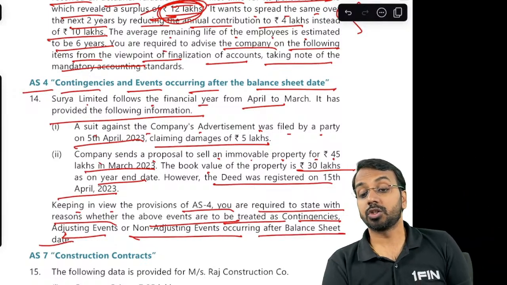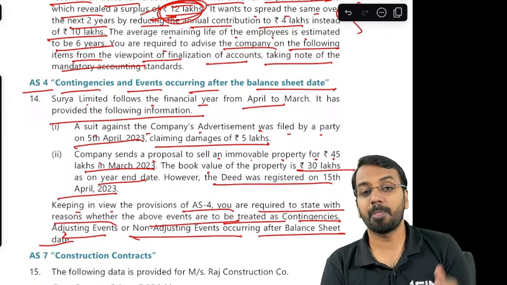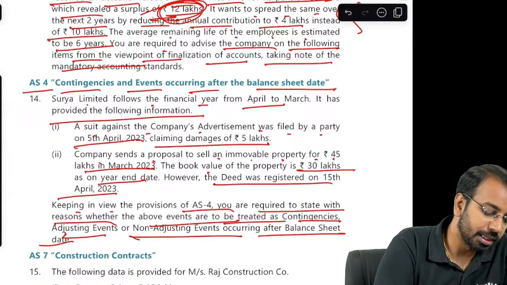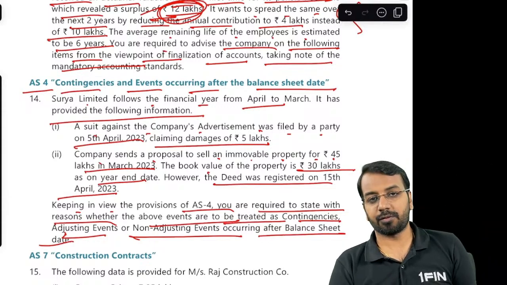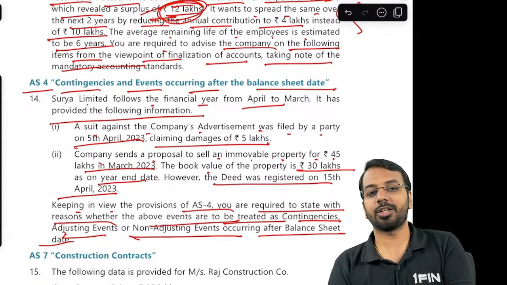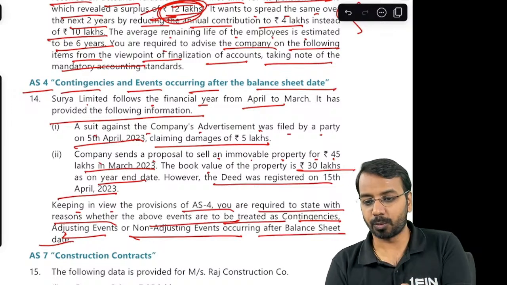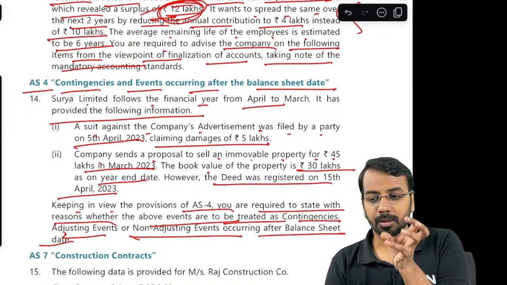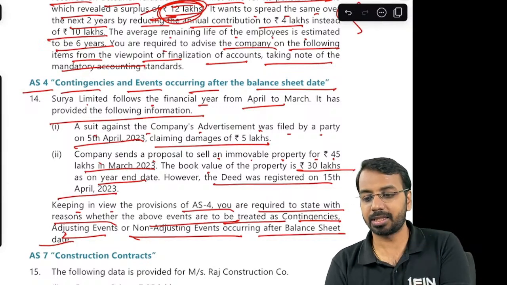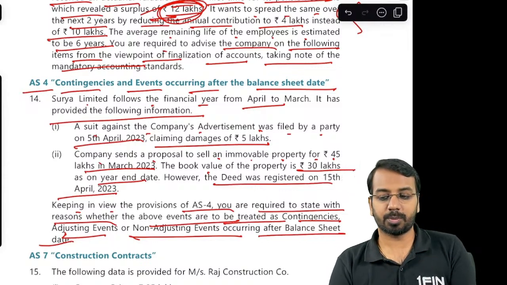Now, the first one, suit has been filed against the company is a contingent liability, but the condition itself came on 5th of April. When the condition itself came on 5th of April, you will not adjust that in the balance sheet. You will not treat it to be an adjusting event. Okay. So, because it is not existing on the date of the balance sheet, hence it will not have any impact on the existing financial statement. No adjustment has to be done.